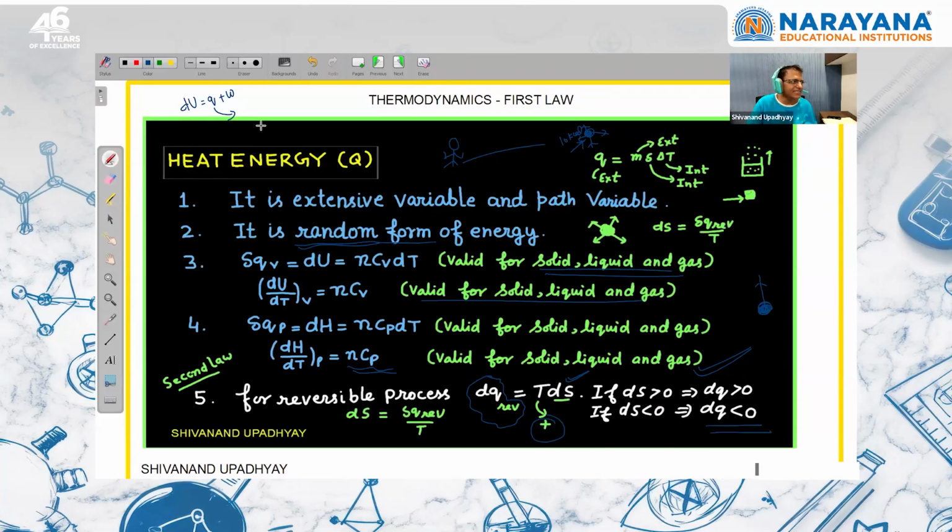Just like for work, we write dw is equal to minus P external into dV. Pressure is always positive. If the volume change is positive, work is done by the system. When volume change is negative, we'll say work is done on the system. So be careful about this work IUPAC convention. Whether work is done on the system or by the system is known from the volume change.